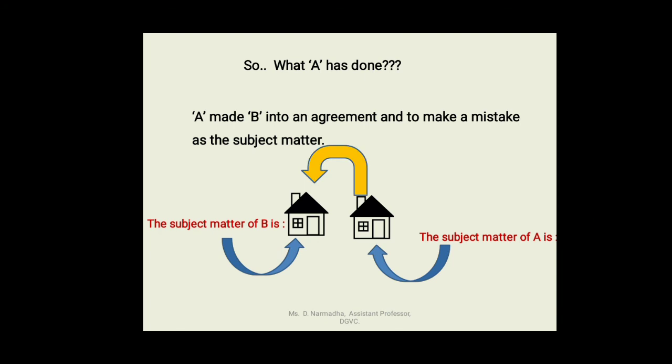So, what happened is this house is represented as this house. A represented one house and B understood another house. So there is a misrepresentation in the subject matter.